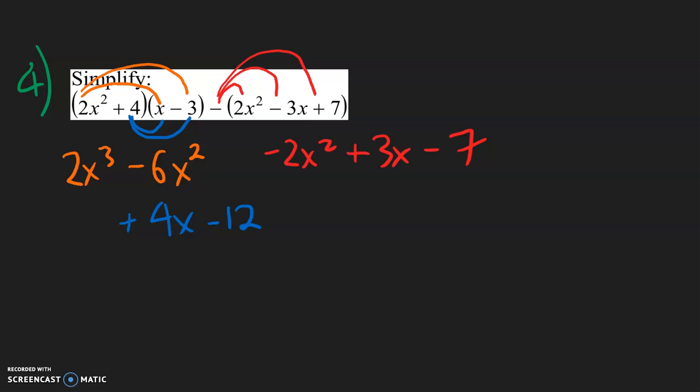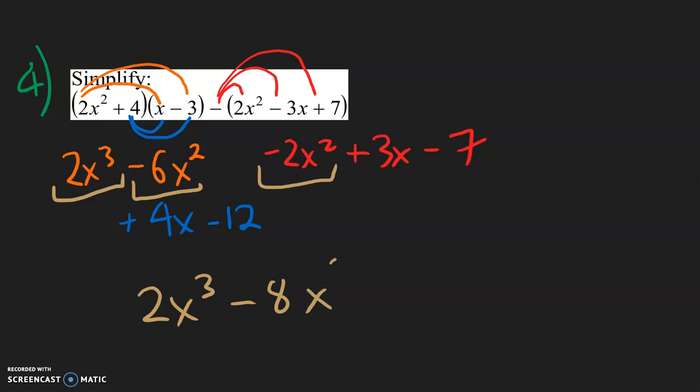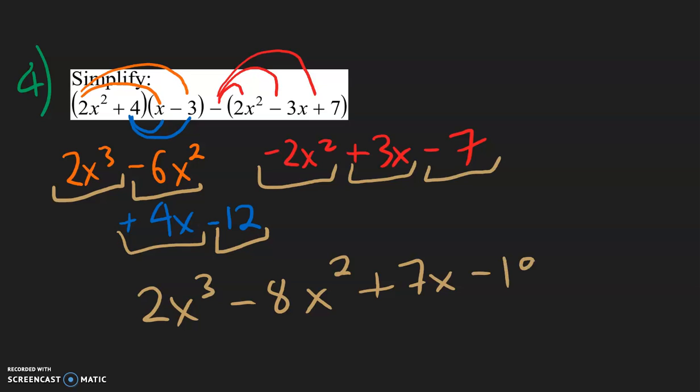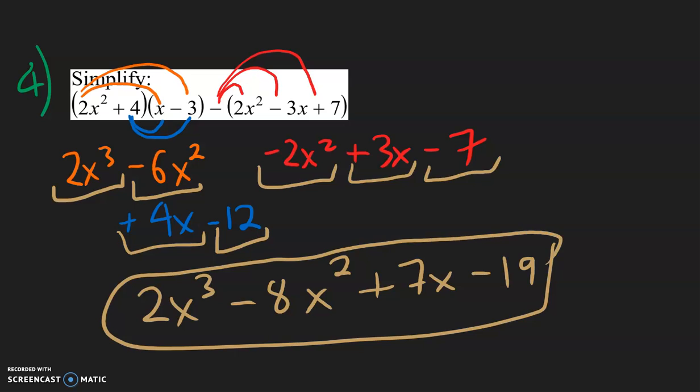And now, combining like terms, the highest power we have is x to the third, which is right here and nowhere else. So 2x to the third power. Now let's get the x squares together. We have negative 6 minus 2, which is negative 8x squared. And then getting the x's together, we have positive 4 plus 3, which is positive 7x. And finally, the constants by themselves, negative 12 minus 7, which is negative 19 as the final answer.